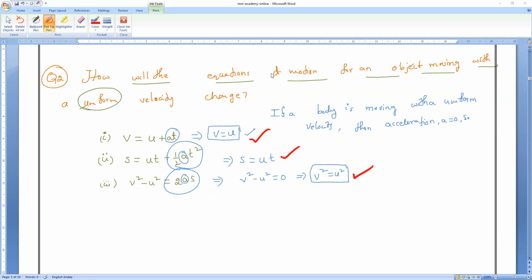A into t is a multiplication, correct? So a into t is 0. Understood? Every equation is the same thing. A is in multiplication, so a into anything is 0. Is it clear? Any doubt, anybody can ask.